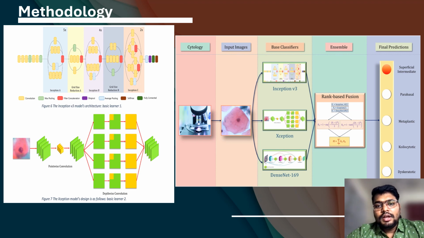So this way this ensemble method using rank-based fusion helps us in better identifying the image and making the final prediction.